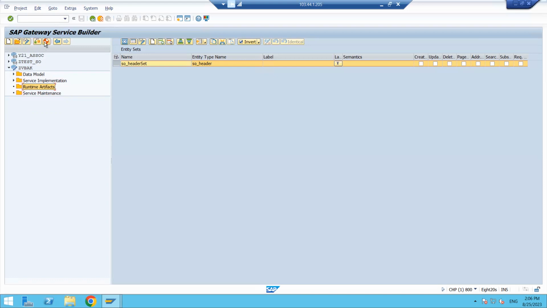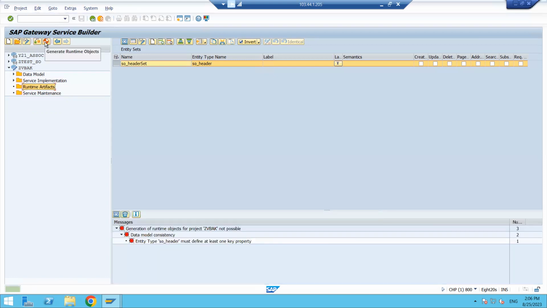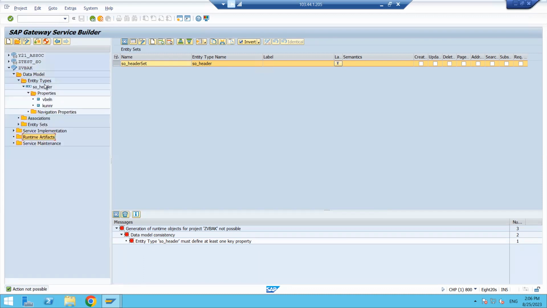Okay, let me click on generate. So then what will happen here? Let me see. It is showing an error: Entity type SO header must define at least one key property. This is correct. Okay, so while declaring this entity,